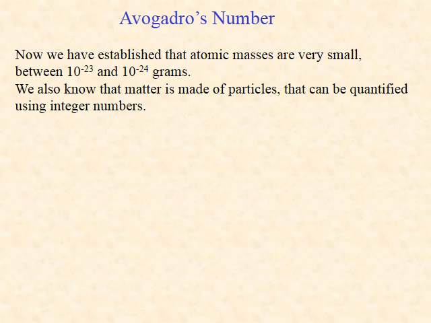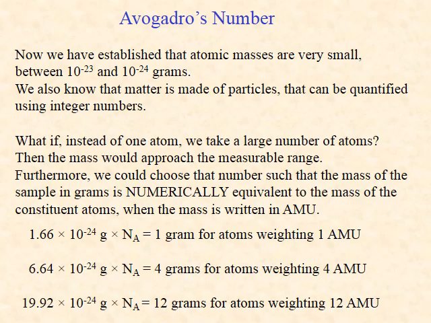The atomic masses are very small quantities, so small that a few million atoms would not register any mass in the milligram range. In order for the masses to start registering, we need to weigh a very large number of atoms. How large would that number need to be? The atomic masses, when written in units of grams, give us a clue. All atomic masses are between 10 to the minus 23 and 10 to the minus 24 grams. That number would be between 10 to the 23 and 10 to the 24. But we can do better than that.